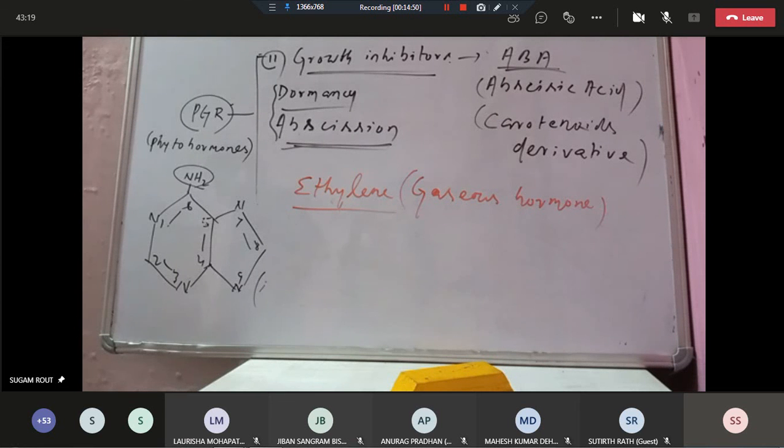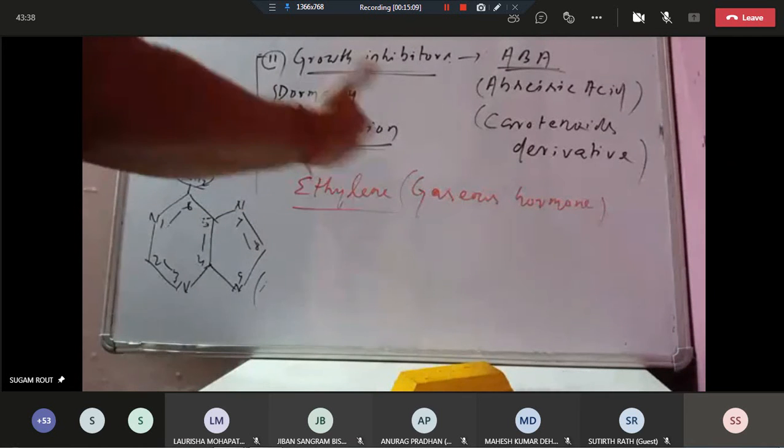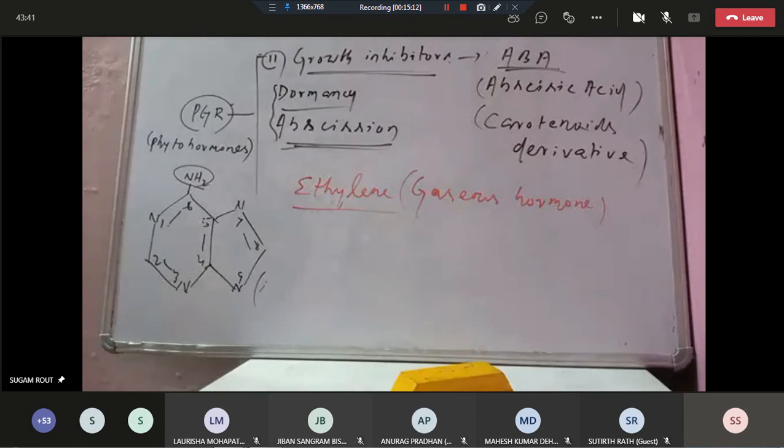Remember, ethylene is a gaseous hormone, the only gaseous hormone. It shows promoting activity and also inhibitory activity, but it fits more with the inhibitory activity.